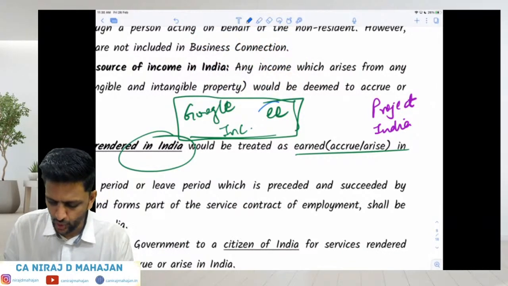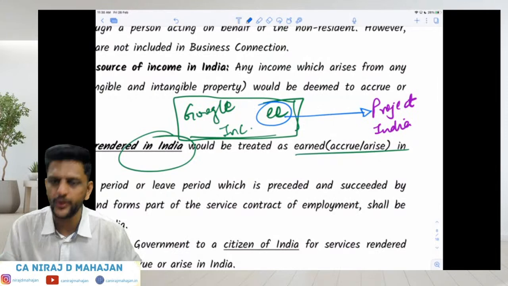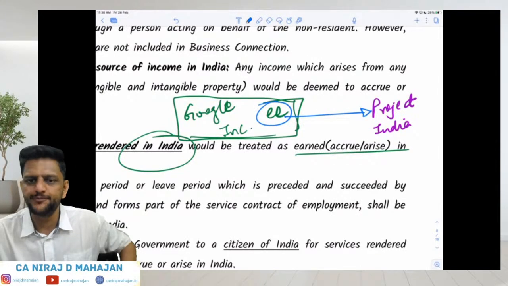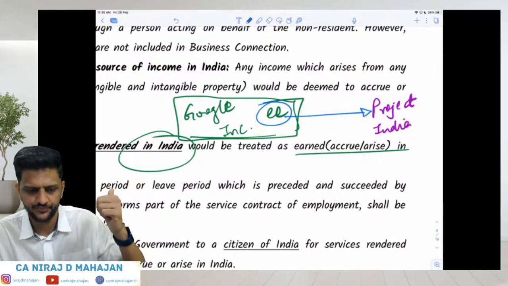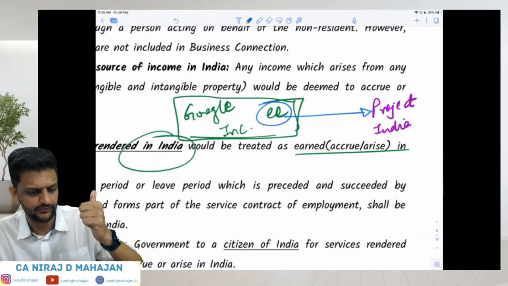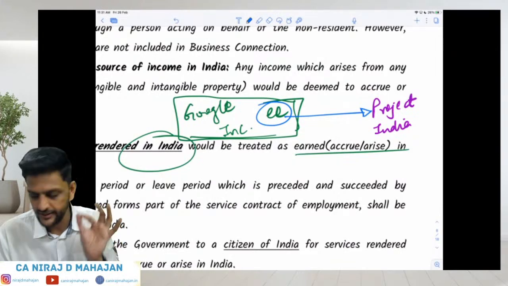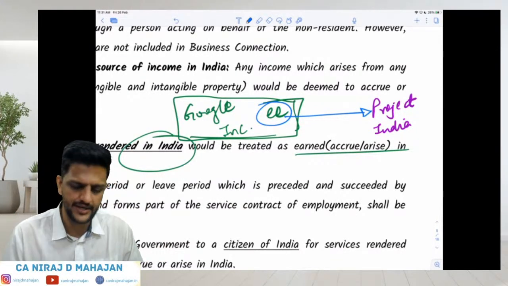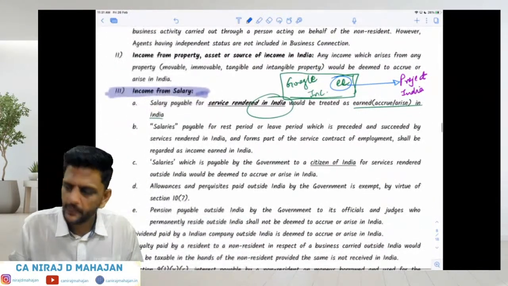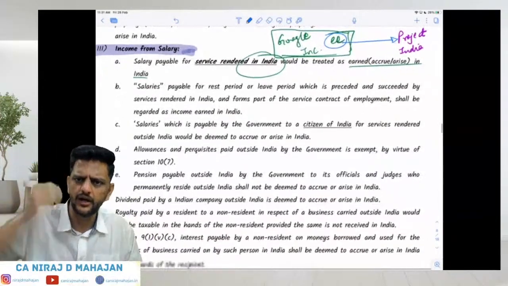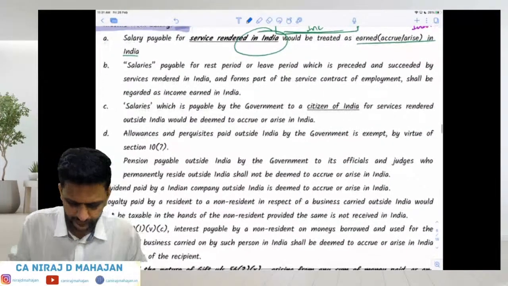In that case, whose employee is it? Google Inc.'s employee. When he comes to India on this particular project, where is he providing the services? He is rendering the services in India, for Google USA. Who will give him salary? Even Google USA. But still, since the services were provided in India, it will be deemed as accruing or arising in India. Did you understand here? Clear? Yes or no? So salary payable for services rendered in India will be treated as earned or accruing or arising in India. Yes?